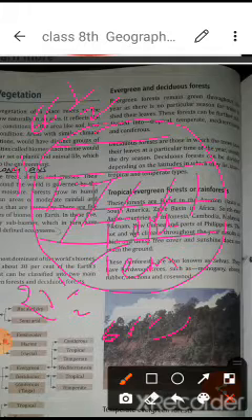Similarly, the part that falls after 23.5 degrees to 66.5 degrees in both hemispheres will be included in the temperate forest.